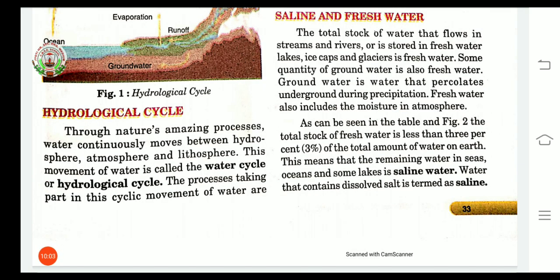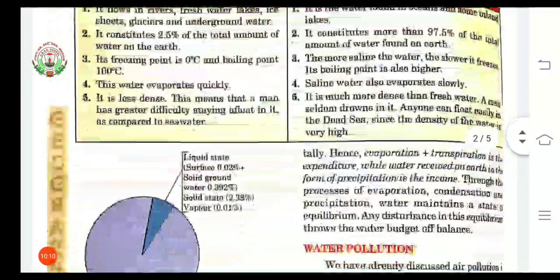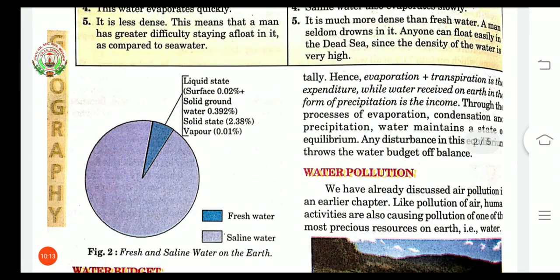Now one figure is given on page number 34. With the help of that we can understand. Here is that diagram. By this we can easily understand that the total stock of fresh water is less than 3% of the total amount of water on earth. It means that the remaining water is in seas, oceans and some lakes as saline water. Water that contains dissolved salt is termed saline. Okay, that is called saline water.